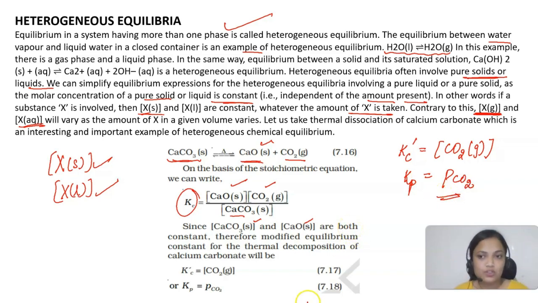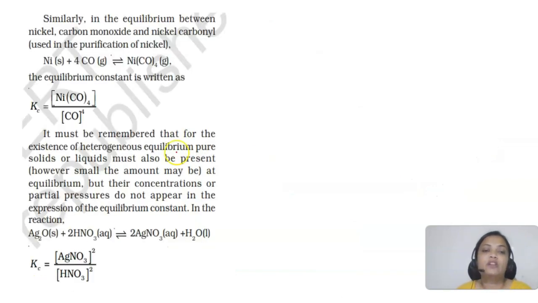So in heterogeneous equilibrium, we just have to keep in mind that for pure solids or liquids, the concentration will be constant, so we will not be considering them in the equilibrium expression. For example, the reaction between nickel and carbon monoxide to form nickel carbonyl. Here we are not considering the concentration of solid nickel. We are just considering the concentration of nickel carbonyl gas and carbon monoxide.